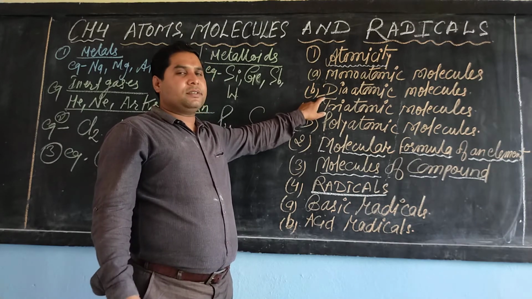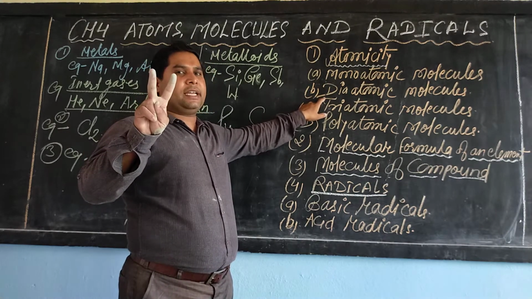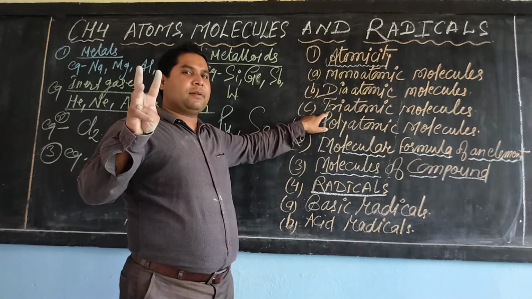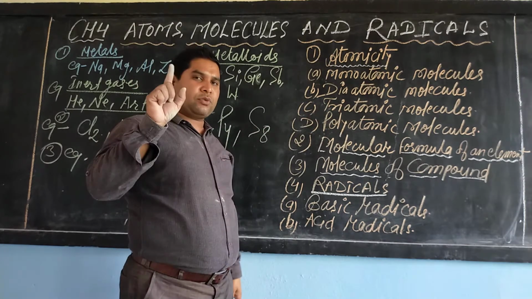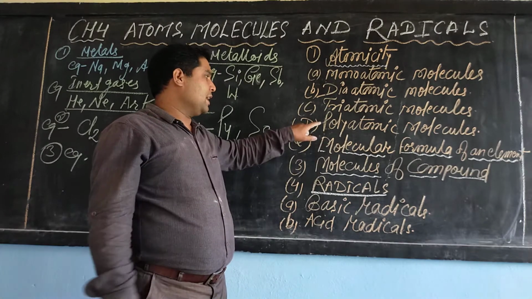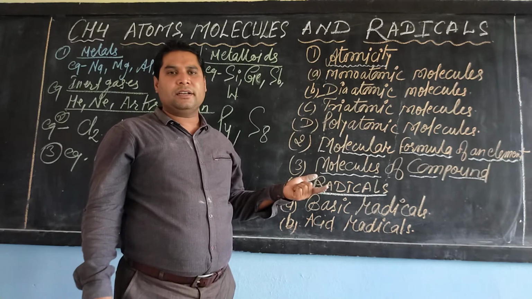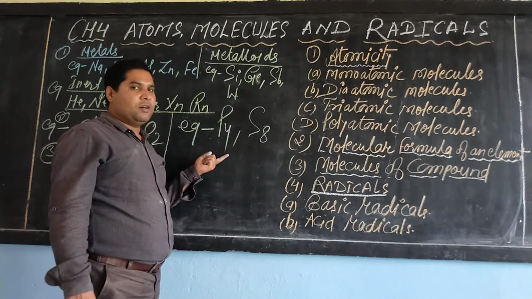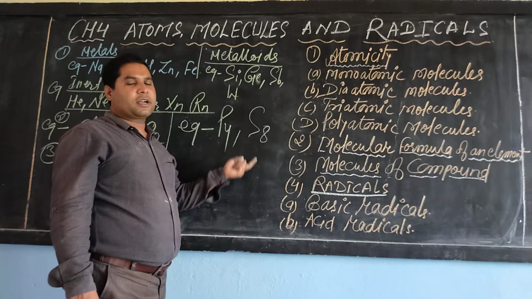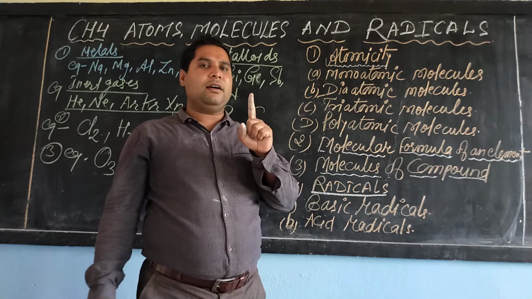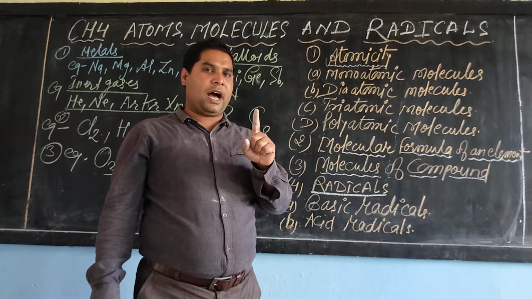In diatomic, one molecule contains 2 atoms. In triatomic, 3 atoms join together to form a single molecule. In polyatomic, more than 3. As examples I gave you, phosphorus and sulfur contain more than 3 atoms in a single molecule. Dear student, I hope you understood it.